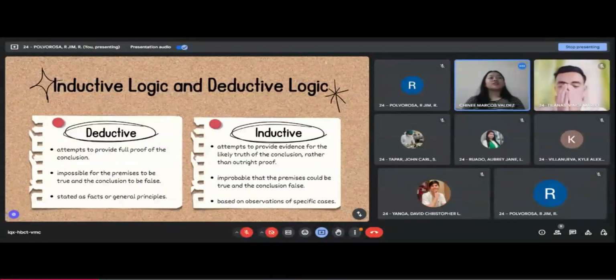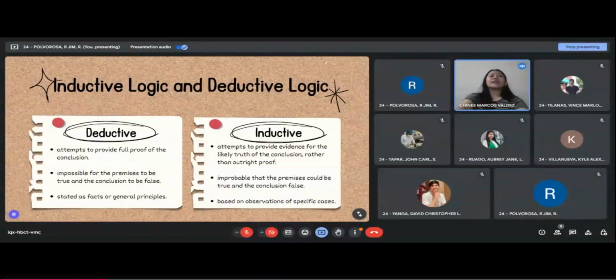So it also says here that it is impossible for the premises to be true and the conclusion to be false. Therefore, if the premises are true, the conclusion must also be true. Deductive arguments are constructed in such a way that the validity of the premises ensures or guarantees the accuracy of the conclusion. Here, we follow rules, principles, or processes in drawing conclusions.